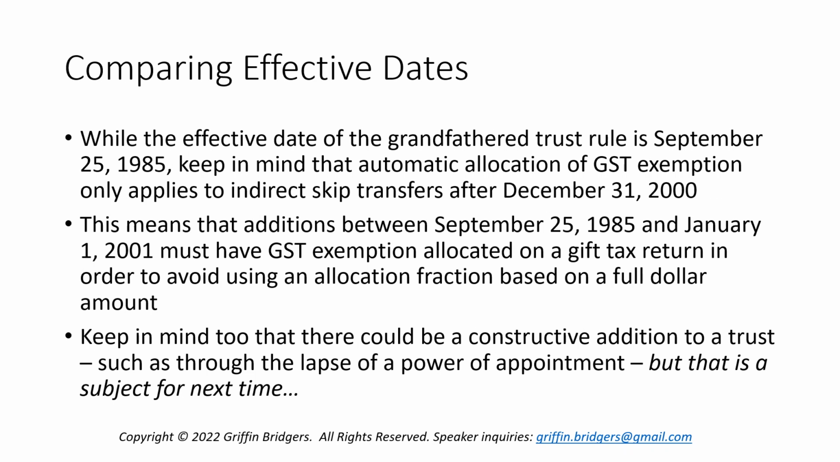any additions that occurred between September 25th of 1985 and January 1 of 2001 must have had GST exemption allocated on a gift tax return in order to avoid using that allocation fraction based on a full dollar amount. So if you're analyzing trusts from this period and analyzing additions to the trust, you have to keep in mind that you have to dig into the history, especially on gift tax returns, and you can't just assume that there might have been automatic allocation of GST exemption to any additions that occurred before January 1 of 2001.